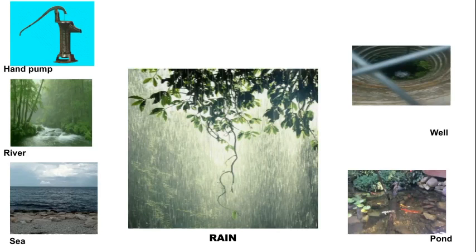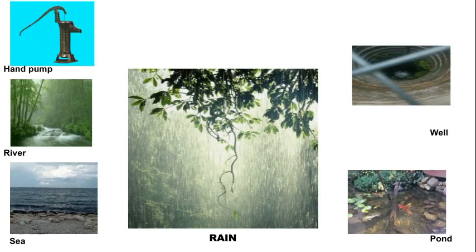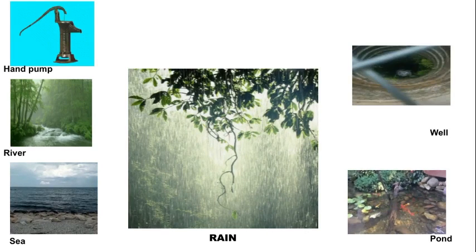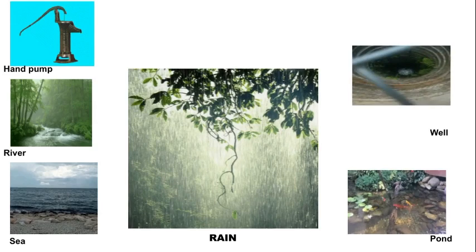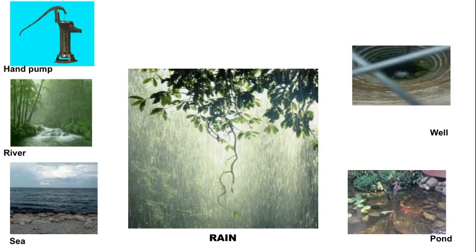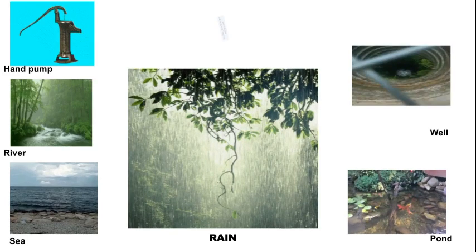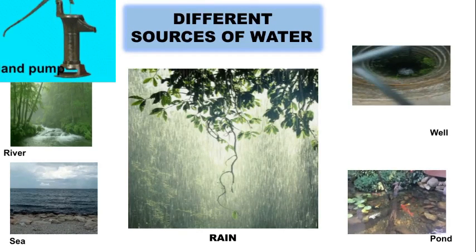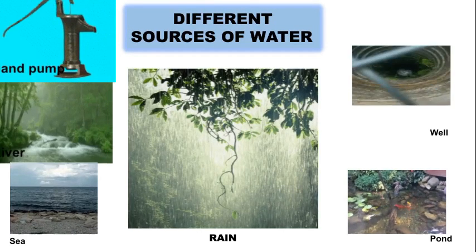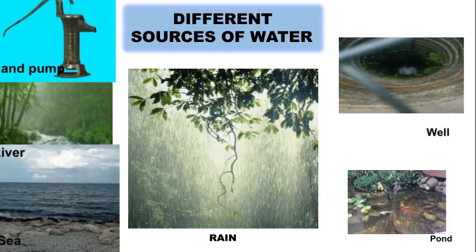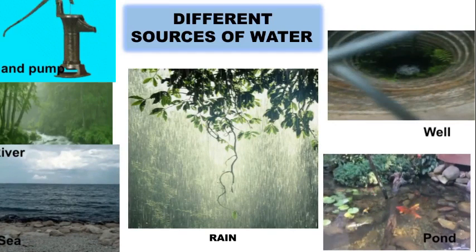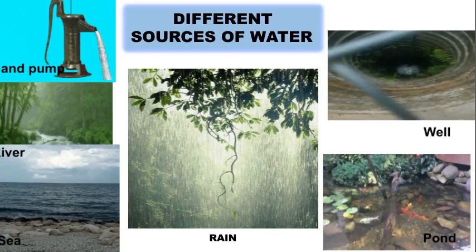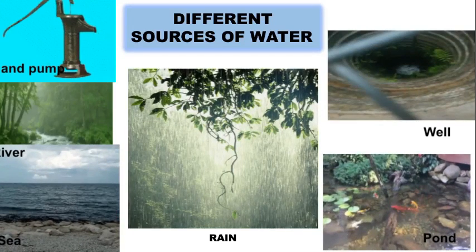So, next, we will recall different sources of water because already we have learned this. Isn't it, children? Yes. What are the different sources of water, children? Different sources of water are hand pump, river, sea, well, pond, etc. And in the middle you can see the rain picture, children. This is the main source of water, isn't it?